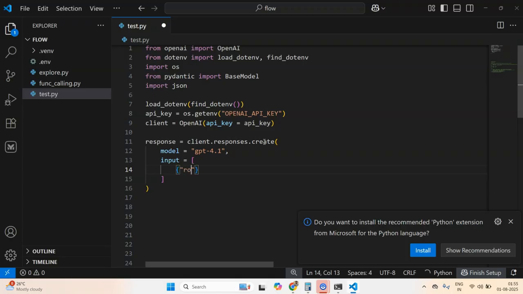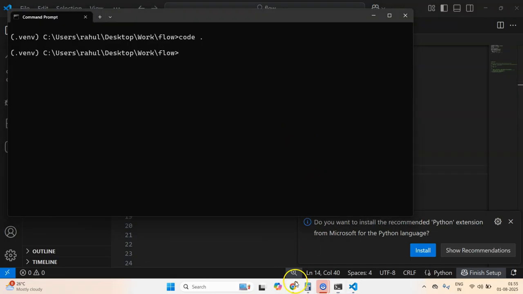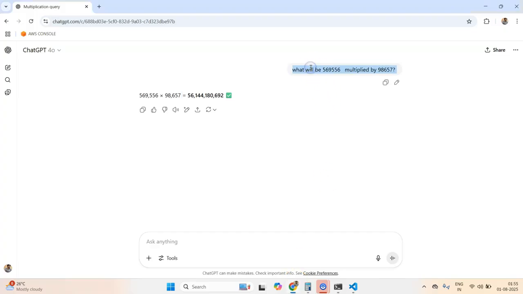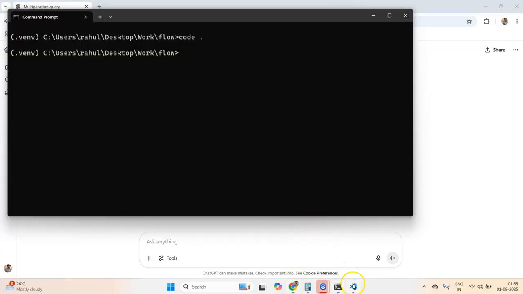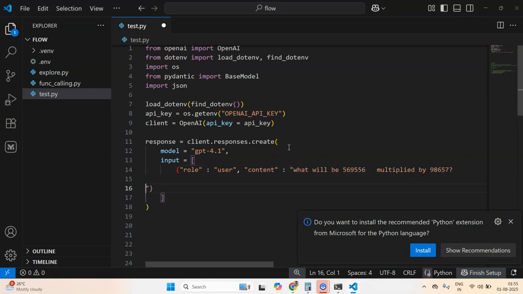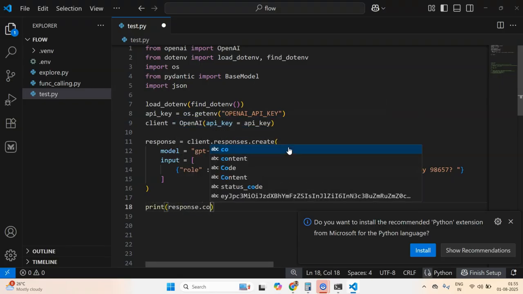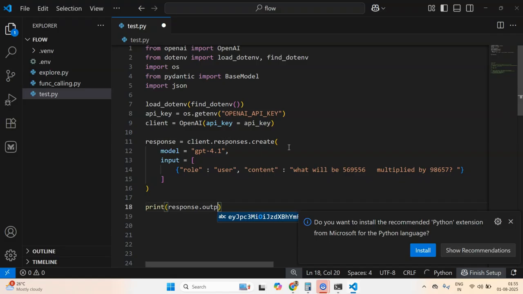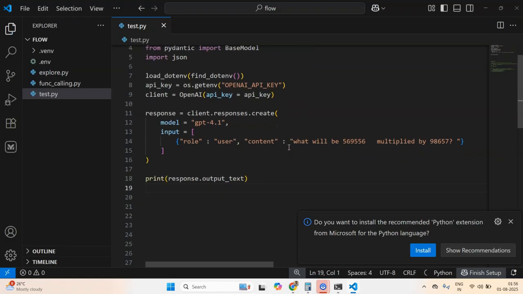and then I'll specify input, which is a list of inputs of JSON type or maybe dictionary type. So here I will specify role, which is user, and then the content. Content would be this same content that I passed inside ChatGPT. Let me paste it right here. Okay, now our input is ready. And finally, I'll do response.output_text. Okay, so this is the code that we have.